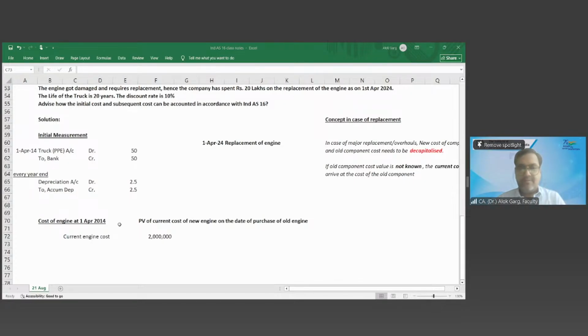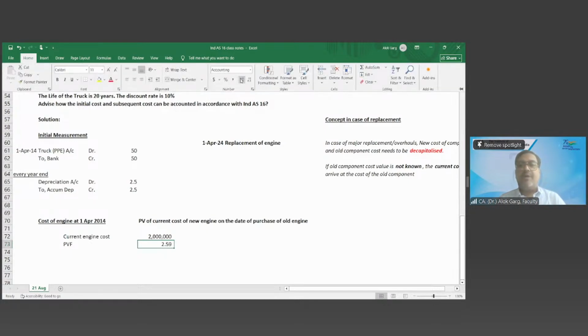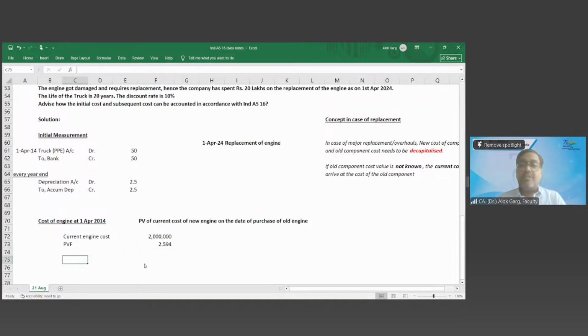So my present value factor is equal to (1 plus 10%) to the power 10. I need to arrive at 10 years ago. So what is my present value factor? It is 2.594. So what is my estimated cost of old engine on the basis of present value? What is my estimated cost of old engine?